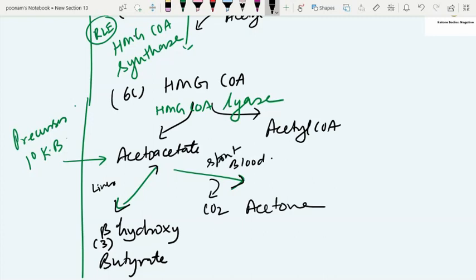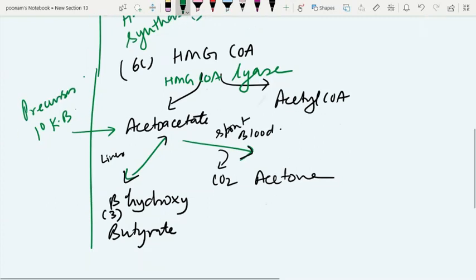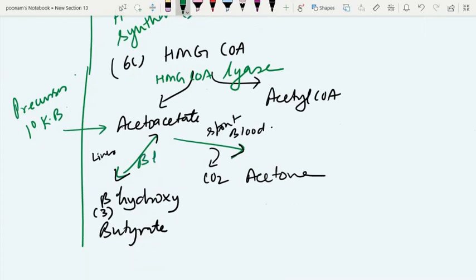But when we talk about the formation of beta hydroxybutyrate from acetoacetate, it's a reversible process catalyzed by a dehydrogenase enzyme, that's called beta hydroxybutyrate dehydrogenase enzyme. This is abundantly there in the liver matrix, and this particular enzyme uses NAD as a coenzyme.